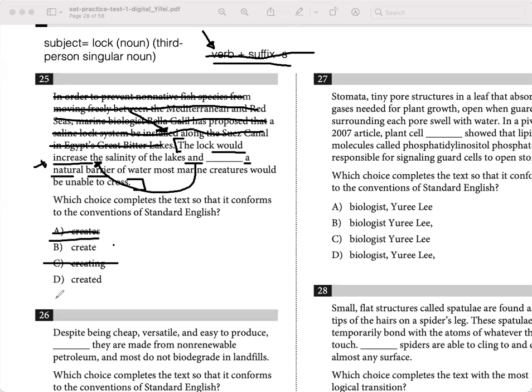And then finally, we have created, which would be the simple past form of the verb create, because we have the suffix ed at the end. Actually, it's also the past participle form of the verb, because create is a regular verb, meaning you use the suffix ed. So that's not going to work. So in order to find agreement with the verb that is used before in the first part of the sentence, we're going to go with create, and that's going to be our correct answer.